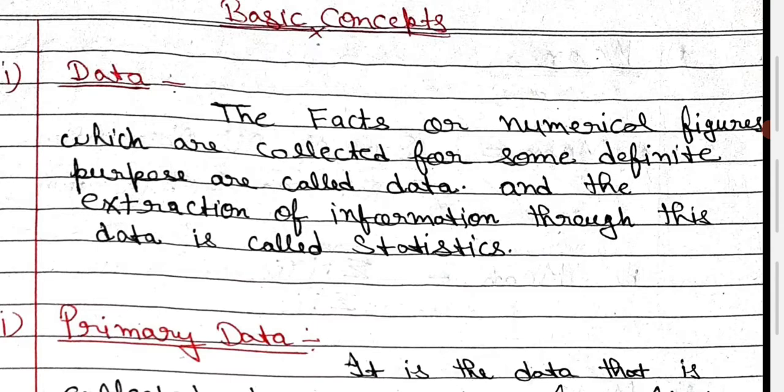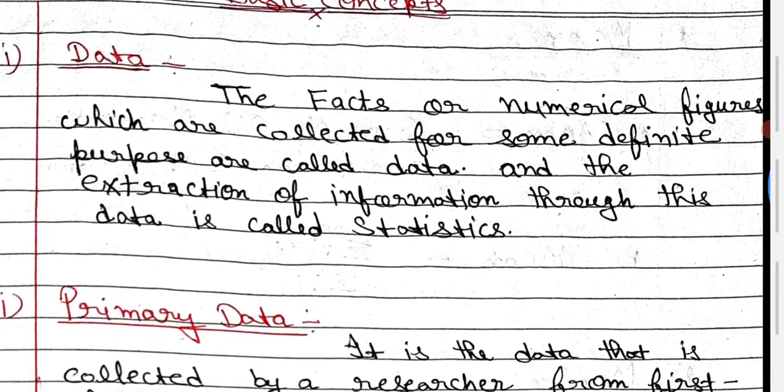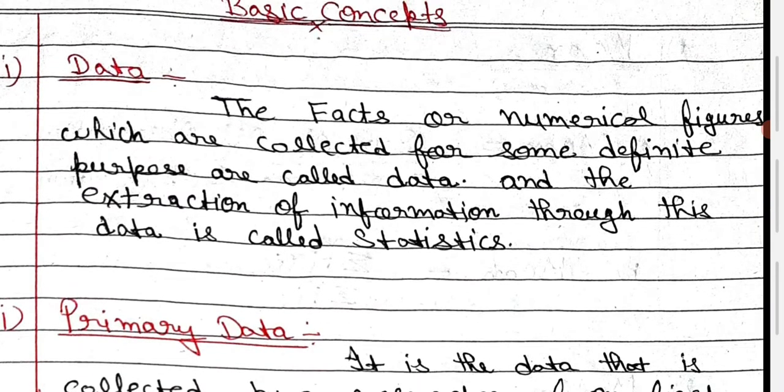And the extraction of information through this data, suppose you have collected some data and you have to carry out some result from that data only. This process is known as statistics. So what is the definition for data? The facts or numeral figures which are collected for some definite purpose are called data. It means you collect some information, either in number form or language form. They are known as data. And the extraction of information through this data, when you carry out some result from that data, is known as statistics.